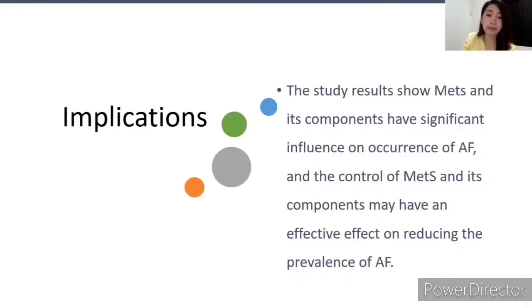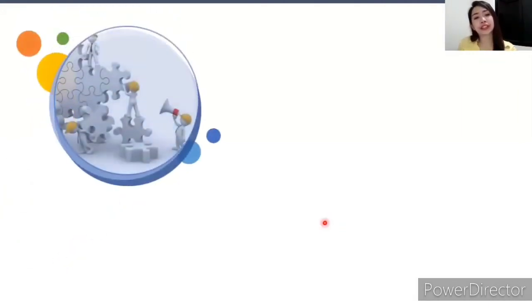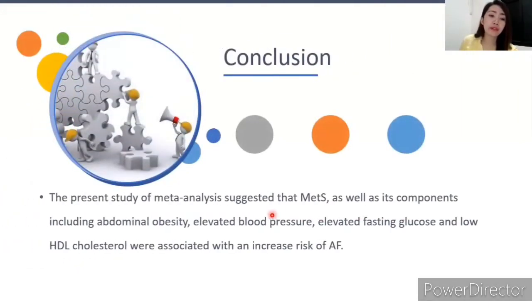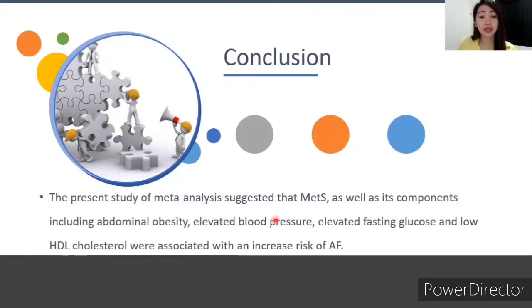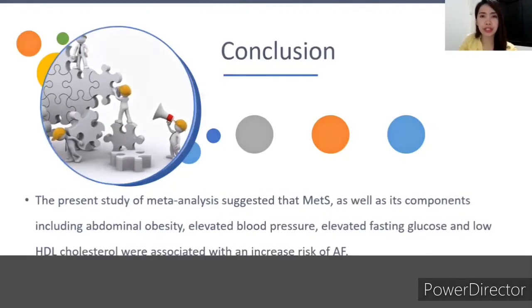So in conclusion, the present meta-analysis suggested that MetS as well as its components, including abdominal obesity, elevated blood pressure, elevated fasting glucose, and low HDL cholesterol, were associated with an increased risk of atrial fibrillation. So that's all for our presentation for today.